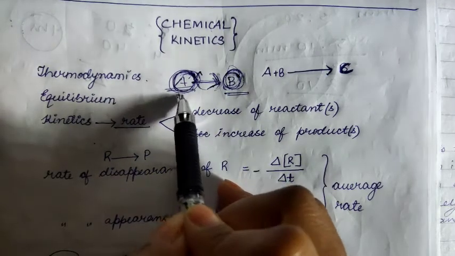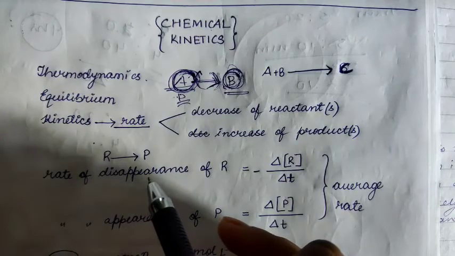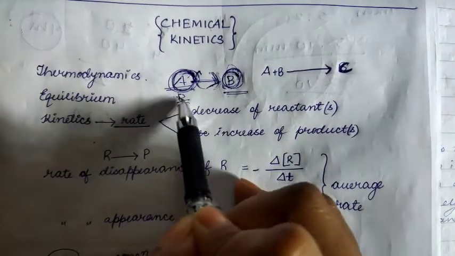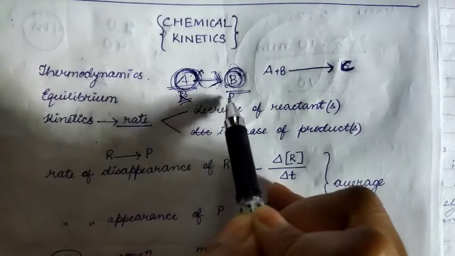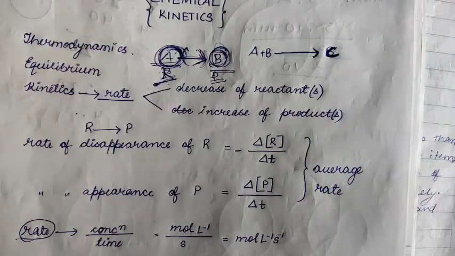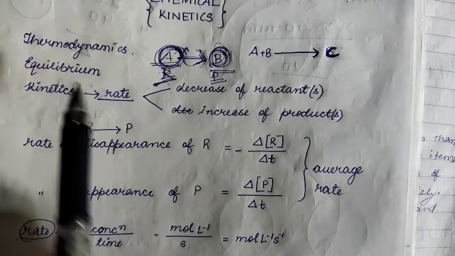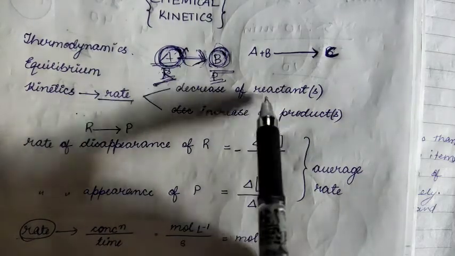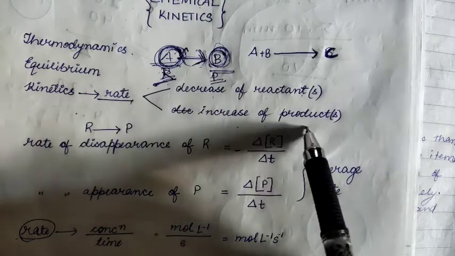Clear? Your starting point is A and your ending point is B; this is your reactant and this is your product. And even in a chemical reaction, you have to consider the time. So rate is related to the speed that we use in time and distance formulas. Now when we talk about the rate, we mean the decrease of reactant and the increase of products.